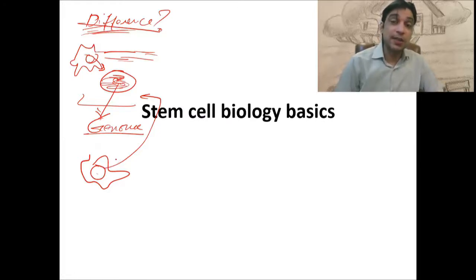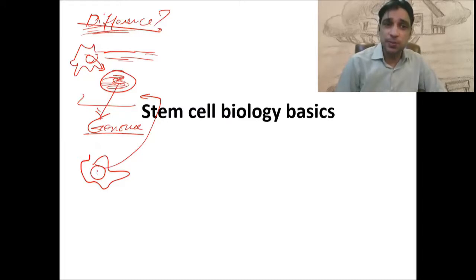Identical genome is present in the two cells because these two cells belong to one body. But the same genome is able to execute two entirely different functions in these two cells.